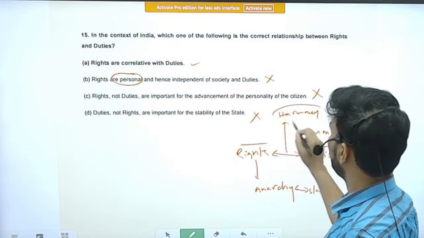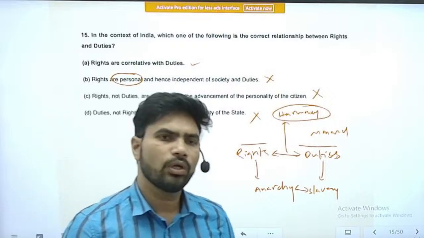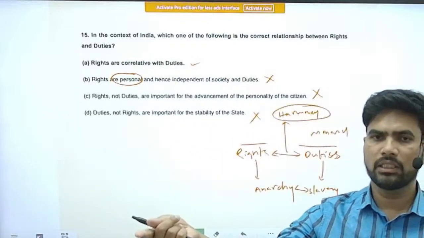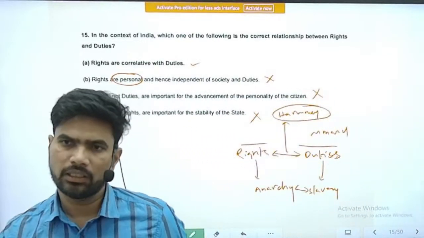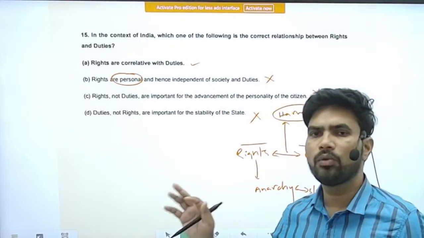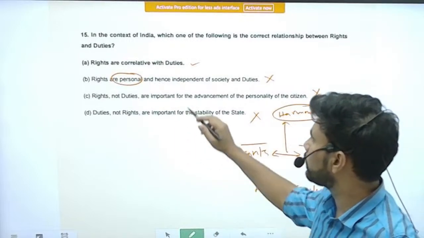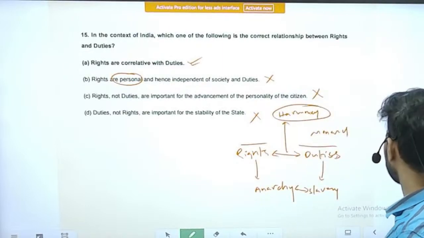Everyone will enjoy their rights. Also, if I am following my duties, the other person's right will be enforced, I mean realized; that other person can realize his right. So that is the beautiful relation between the rights and the duties. So the correct explanation is that rights are correlative with the duties.